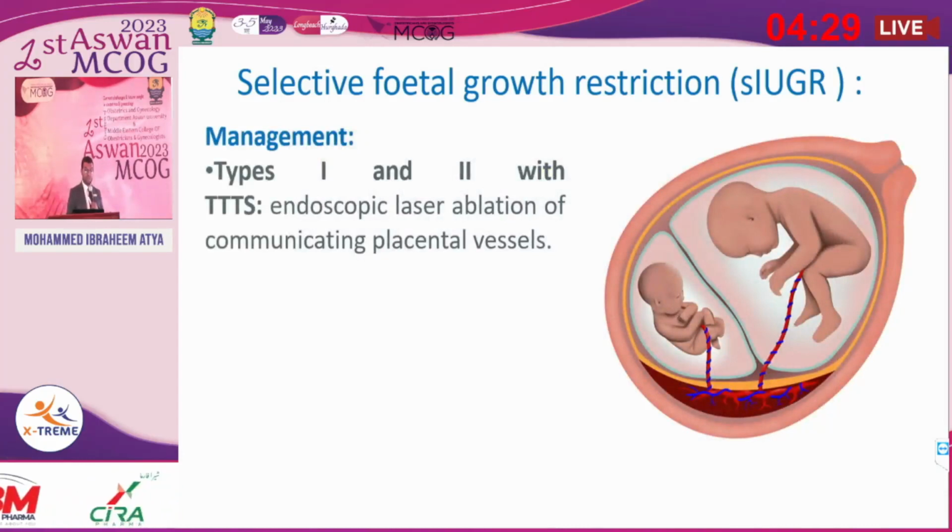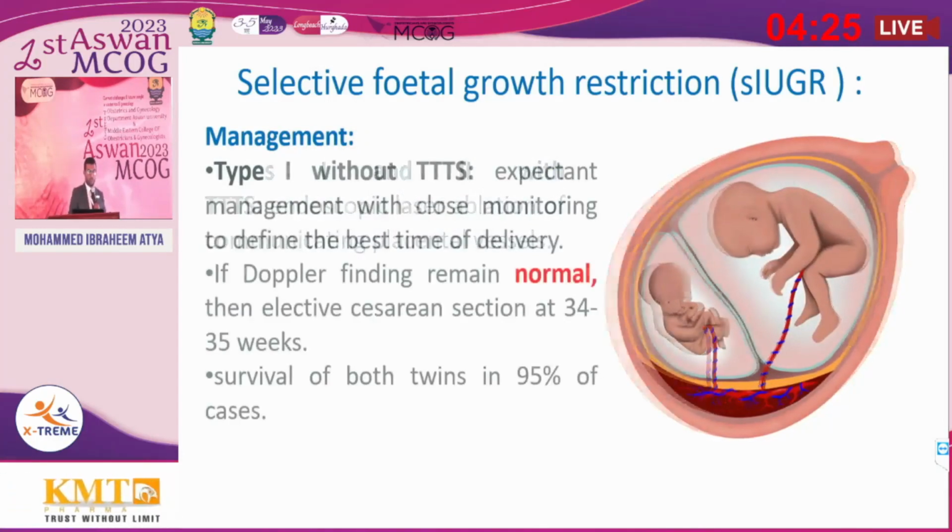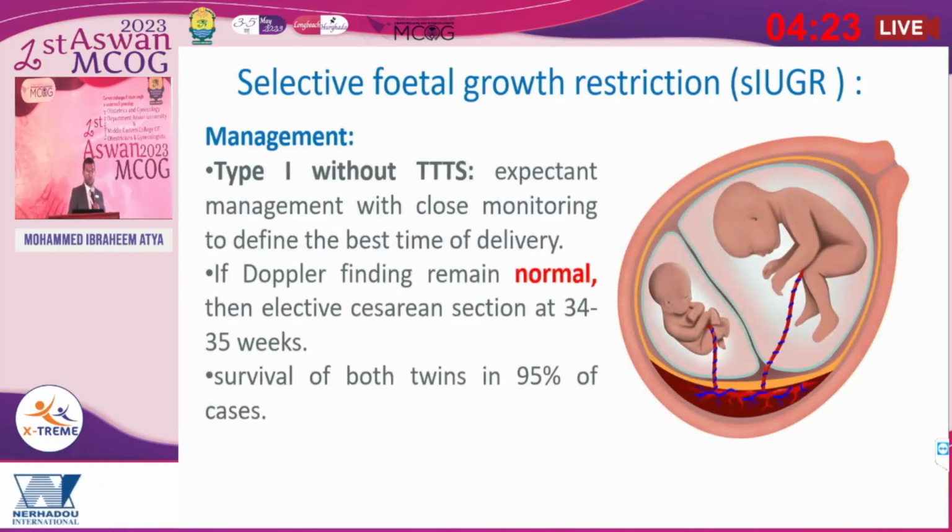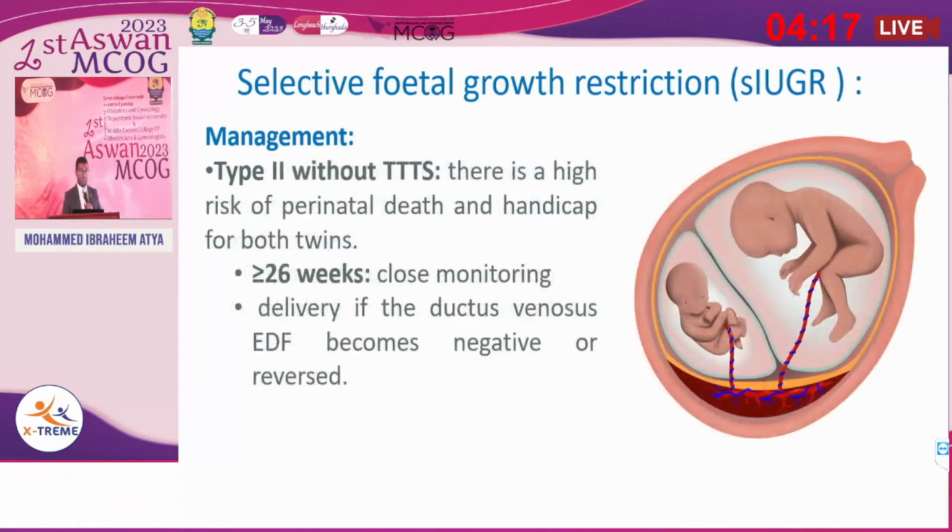Management of selective fetal growth restriction: type 1 and type 2 with twin-twin transfusion, endoscopic laser ablation. Type 1 without twin-twin transfusion, expectant management with close monitoring to define the best time for delivery according to the Doppler findings. Type 2 without twin-twin transfusion, if the gestational age is more than 26 weeks, close monitoring, and delivery will depend on the Doppler finding for ductus venosus and end-diastolic flow becoming negative or reversed.